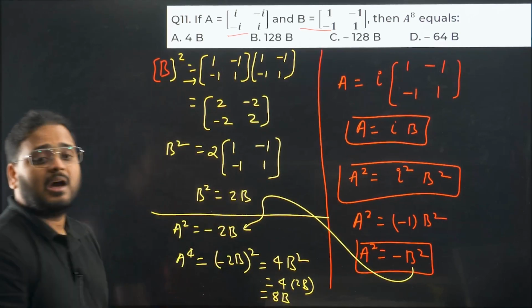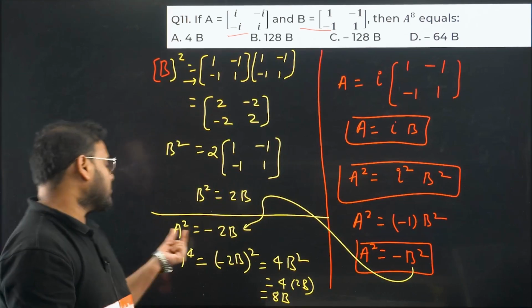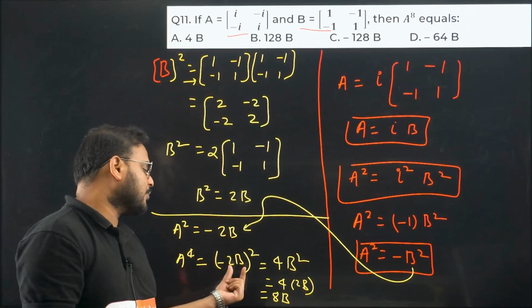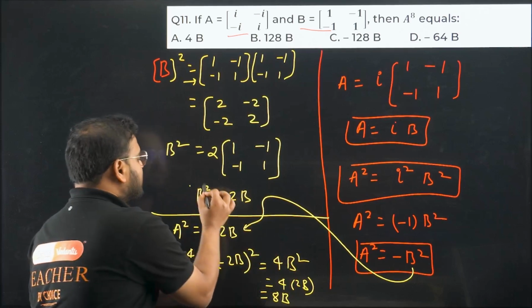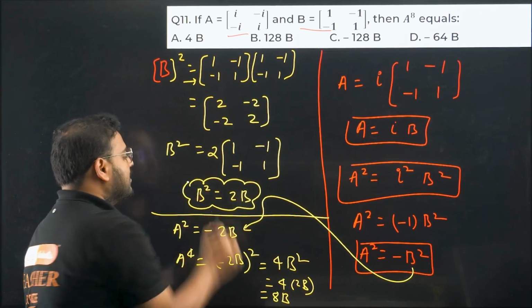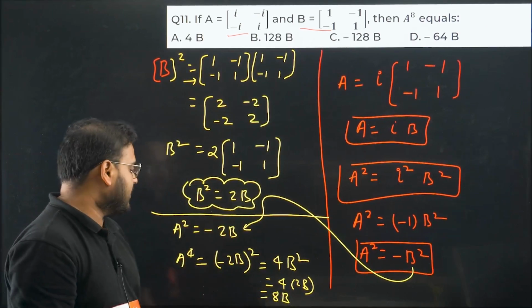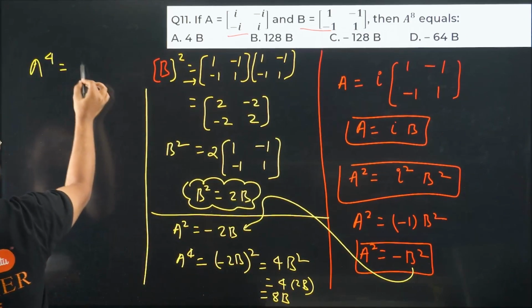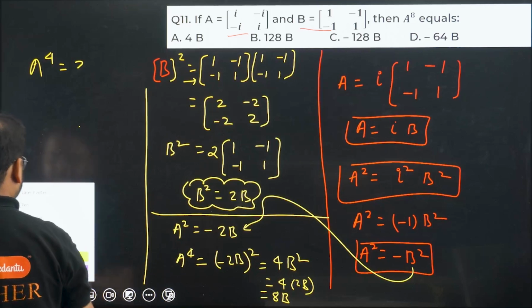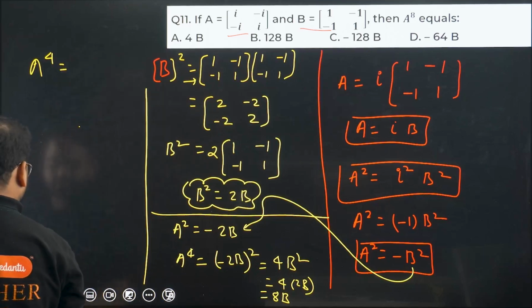How come, sir? I'll repeat. A square was minus 2B. A power 4 is minus 2B square. Minus 2 square is 4. B square is simply B square. B square is nothing but 2B. Use that over here. Again, we got 8B. Now I'm getting so far A power 4 as 8B.